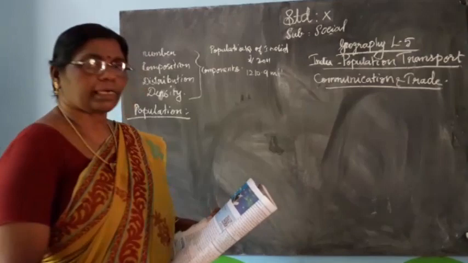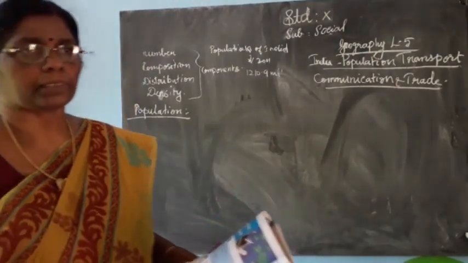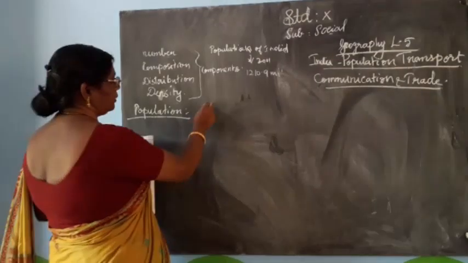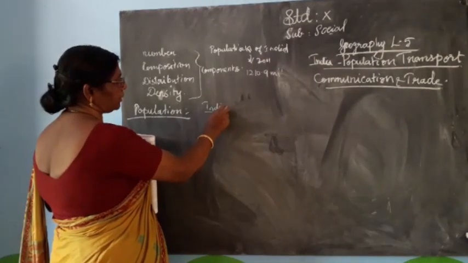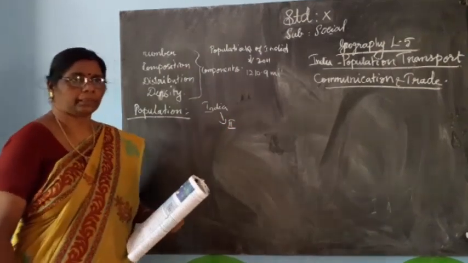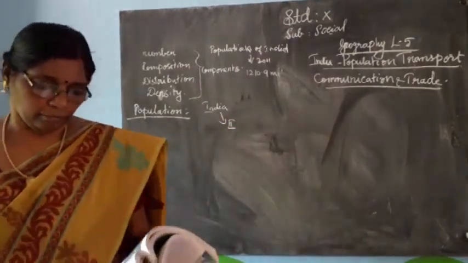India is the second most populous country in the world after China.